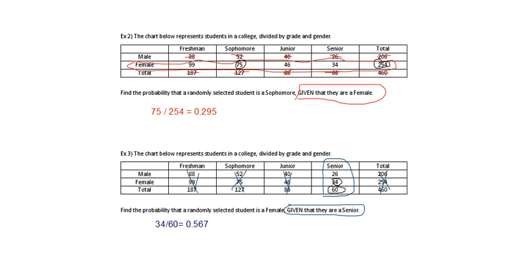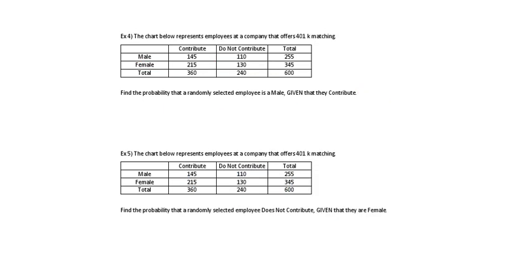All right, let's do some more. Here the chart represents employees at a company offering 401k matching. Find the probability that an employee is male given that they contribute. So the phrase is given that they contribute. So I'm going to circle the contribute.